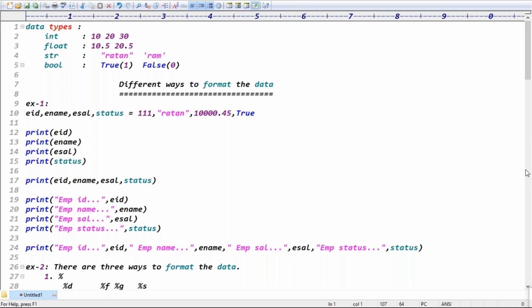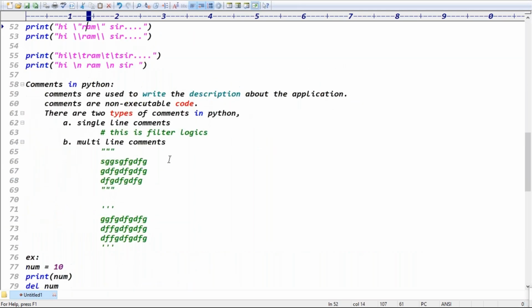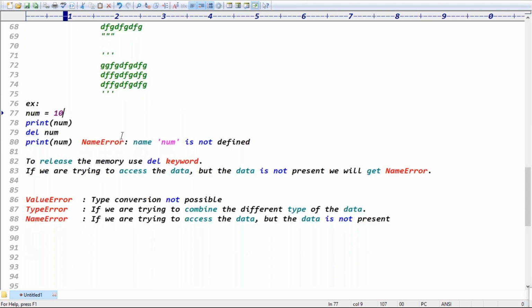Ram, can you go back to the previous example? The del one, right? First or last del one? Yeah, the last one. See, even in row number 80, if we print some other variable name, still we get the name error, right?